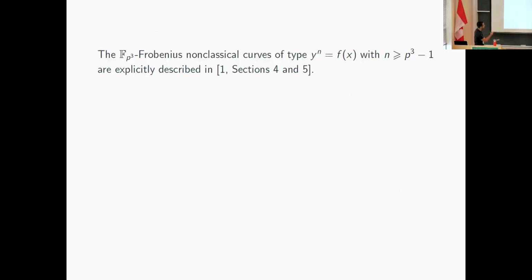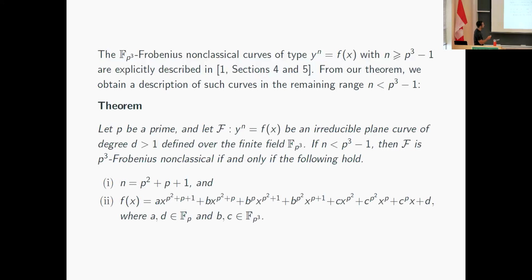And also as a consequence, we are able to characterize a family of Frobenius non-classical curves. In an earlier work, Borges provided a complete characterization of the curves, also of the type y to the n equals f of x, whenever n is at least q cube minus 1, right?